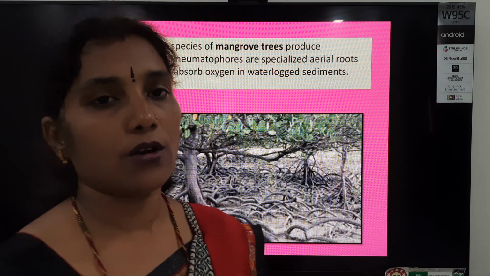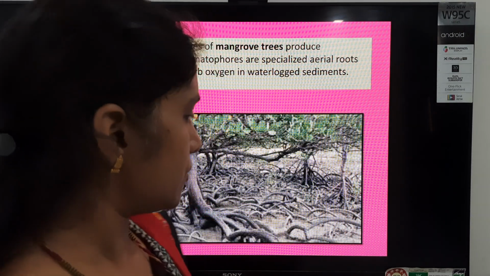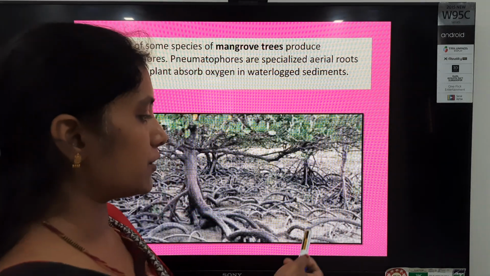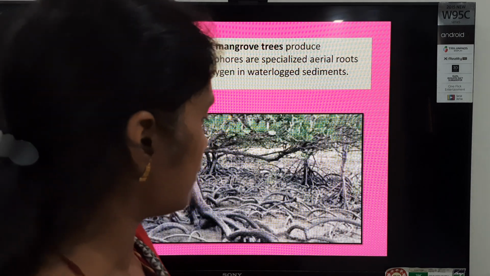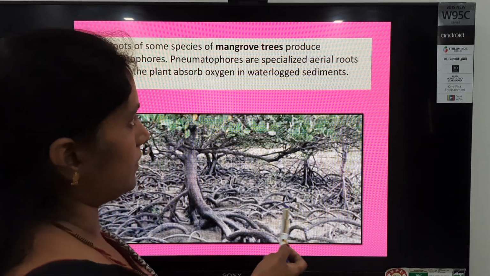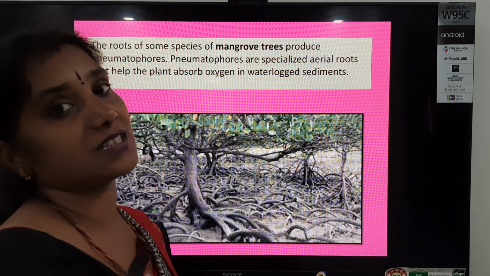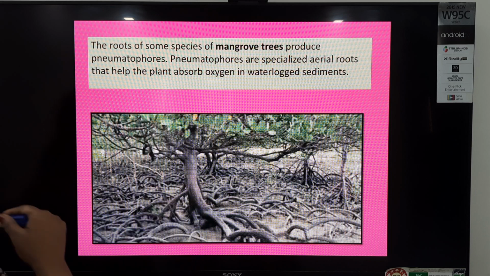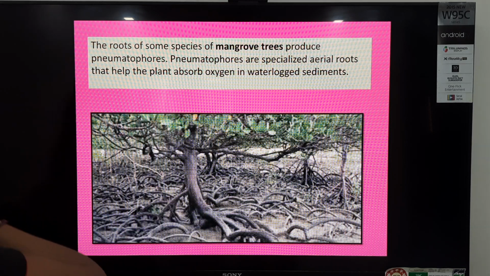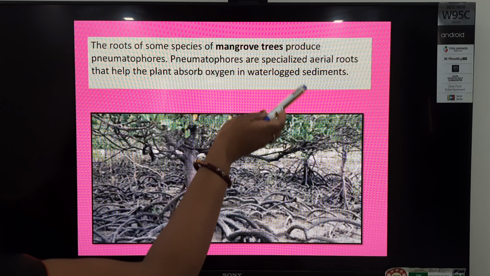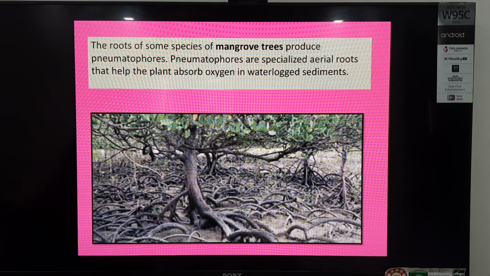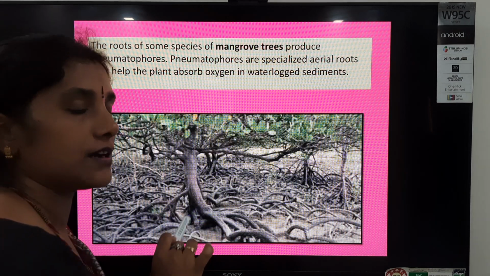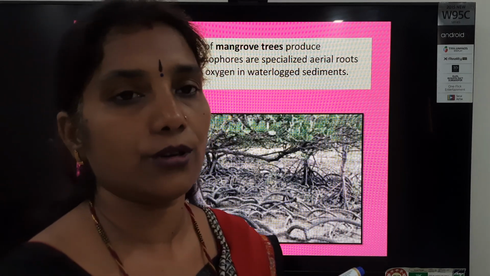I am just telling you for extra information. So they have a specific structure that is called pneumatophore, and with the help of pneumatophore they get air also. So which type of hydrotropism is it, students? It's a negative hydrotropism. Some species of mangrove trees produce pneumatophores, specialized aerial roots, students, that help the plant absorb oxygen in waterlogged sediments. So this is the process of negative hydrotropism.